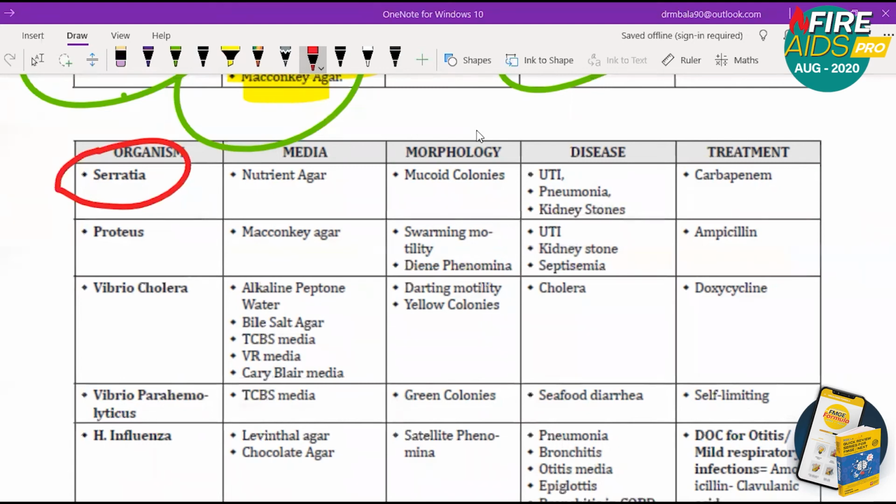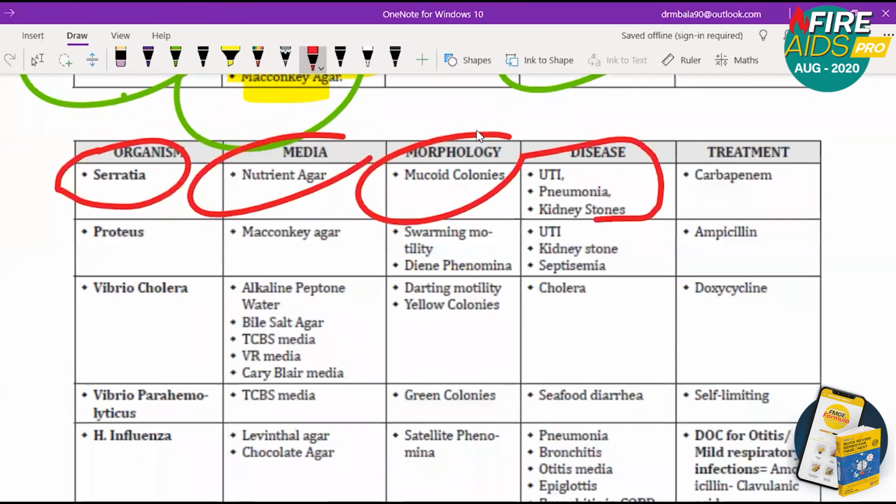Serratia grows on nutrient agar. The morphology is mucoid colonies. It causes disease, that is UTI, pneumonia, kidney stones. So just remember, Serratia means mucoid colonies. Only this one point I want you to remember in Serratia.